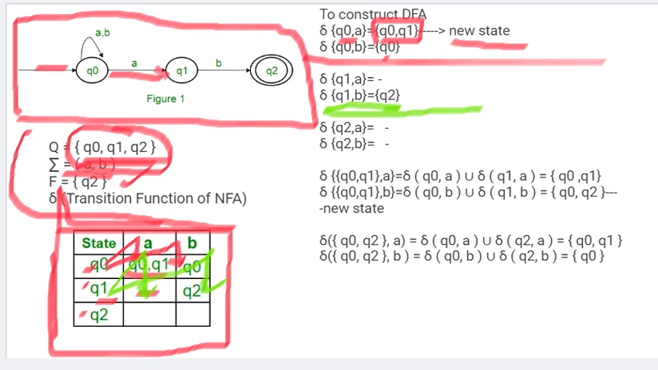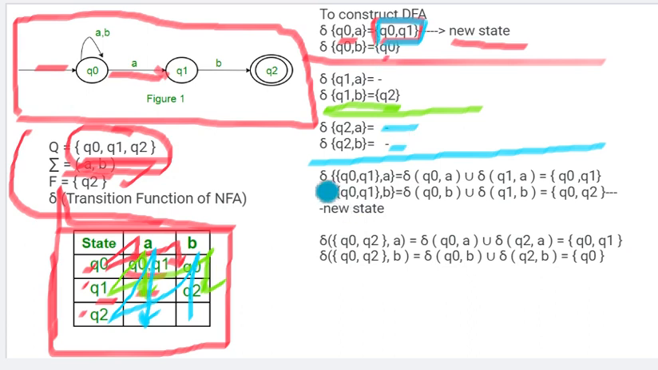Okay, now next is Q2. On Q2 state, if A is the input, where is it going? Nothing, no state. On Q2 on B, where is it going? Nothing, blank. So for Q2 also we completed the transitions. We recorded the transitions of all the finite states given in the question. While finding these, we found a new state, that is Q0 Q1.